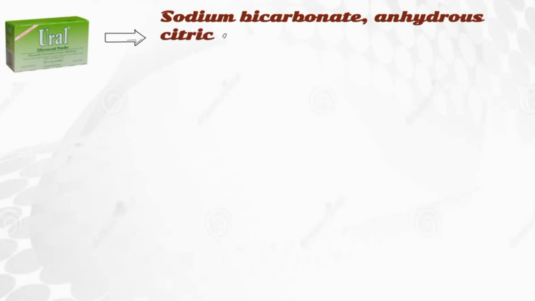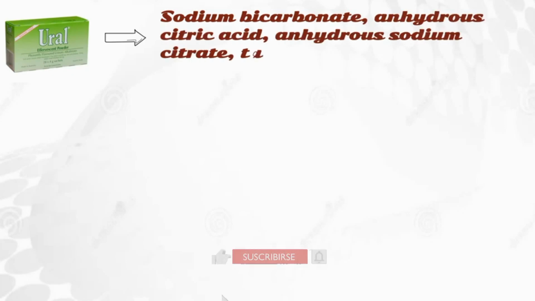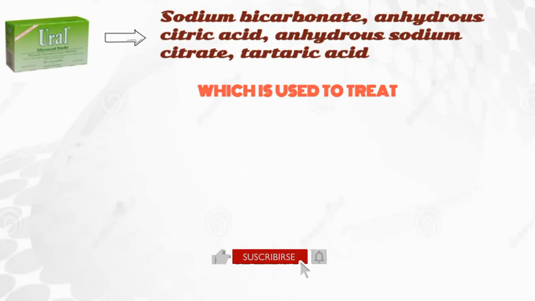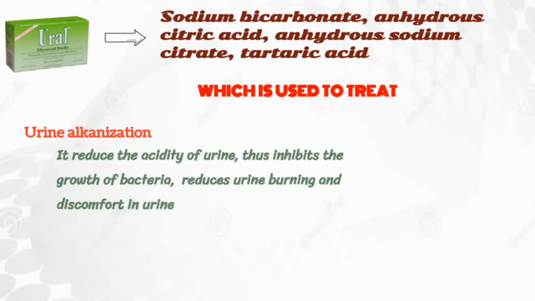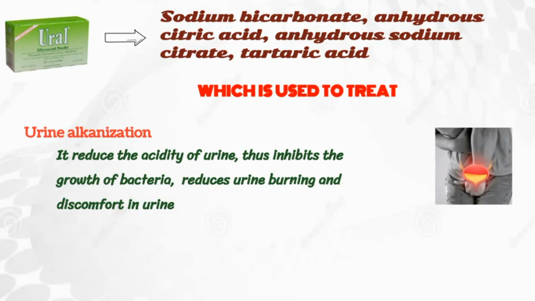Ural contains sodium bicarbonate, anhydrous citric acid, anhydrous sodium citrate, and tartaric acid, which is used to treat the below-mentioned conditions, including urine alkalinization, that is, it reduces the acidity of urine, thus inhibits the growth of bacteria, reduces urine burning, and also reduces difficulty or discomfort in urine.